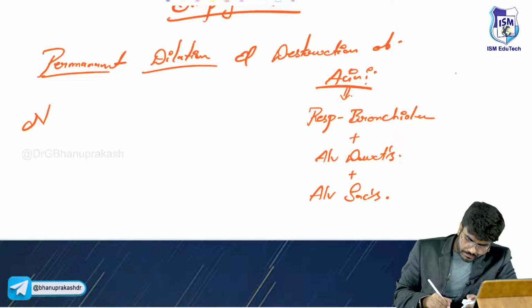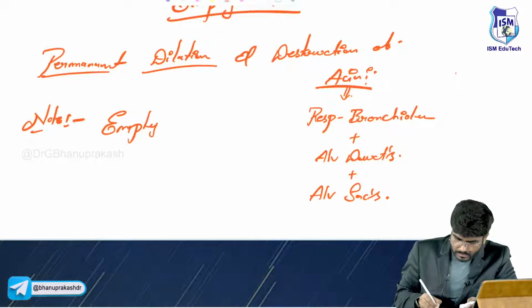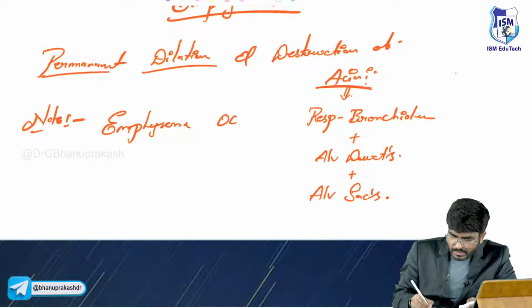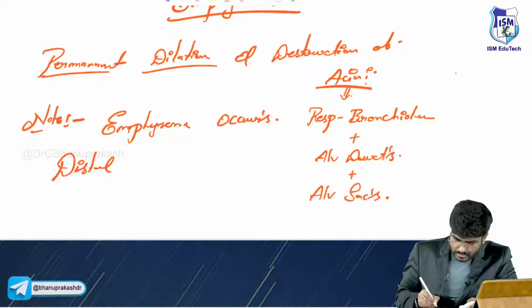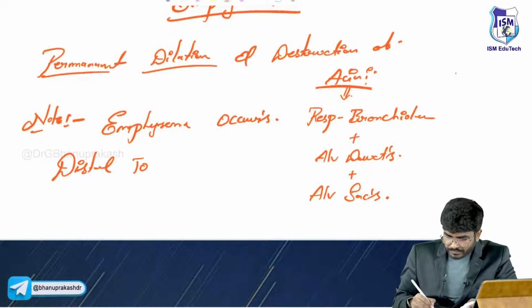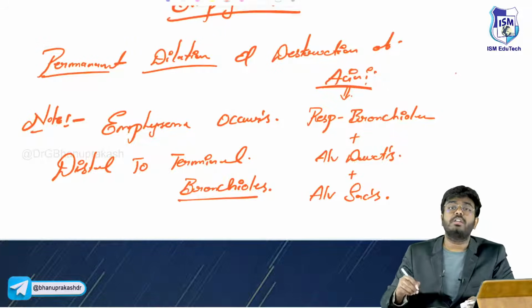Right, note. Emphysema occurs distal to what? Distal to terminal bronchioles. It occurs distal to terminal bronchioles.